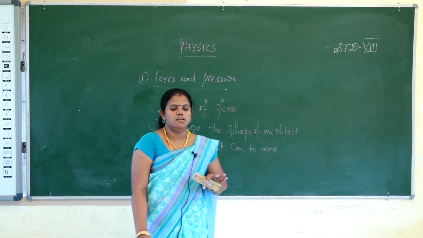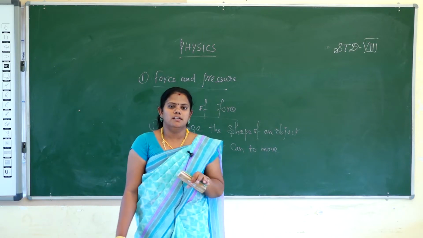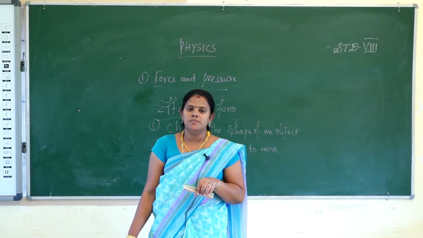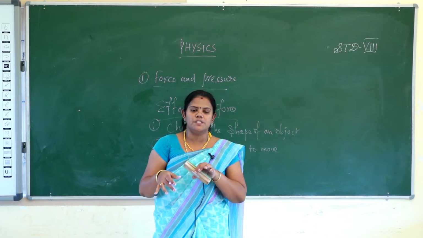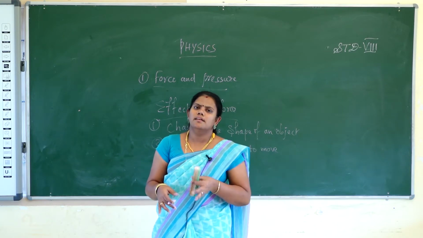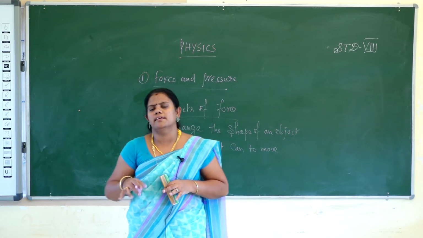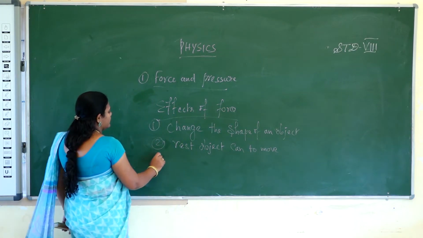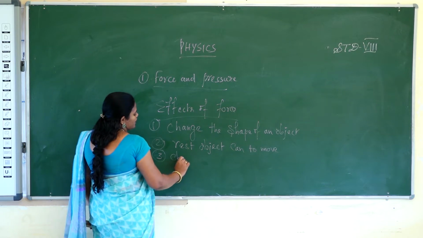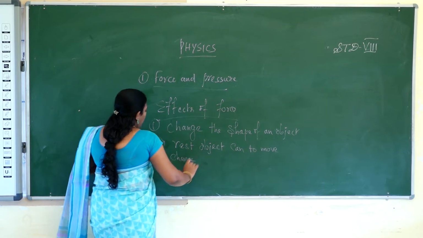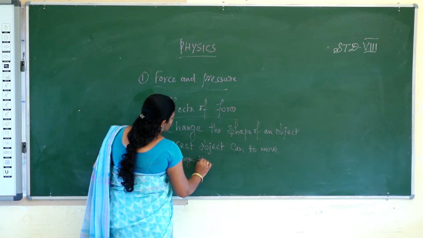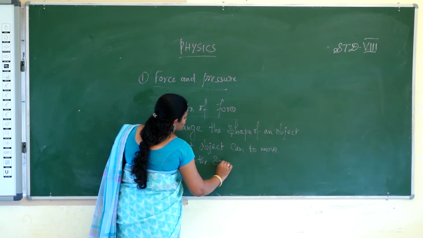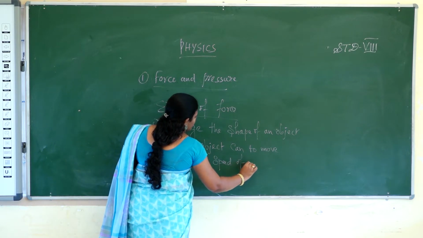An object simply sits in one place, located in one position. You apply force on the object and it moves to the other side. That is the way force is applied and the thing moves. So a rest object can be made to move. And the third effect is that force can change the speed of motion.